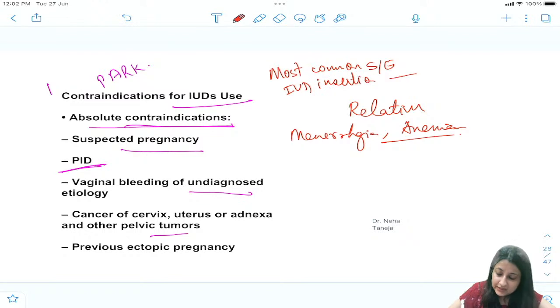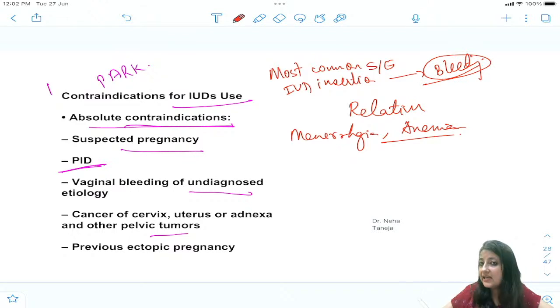We all know it is bleeding, right? So if any woman is anemic, we need to be very careful in putting this. Although it's a physiological bleeding, you can put her on iron tablets and it gets corrected by 2 to 3 months. All you need to do is tell the mother that it's physiological, it will get corrected on its own.